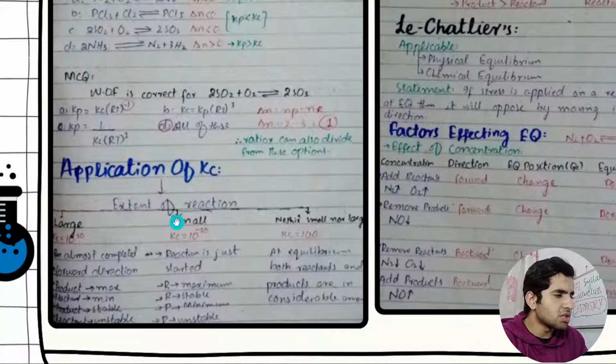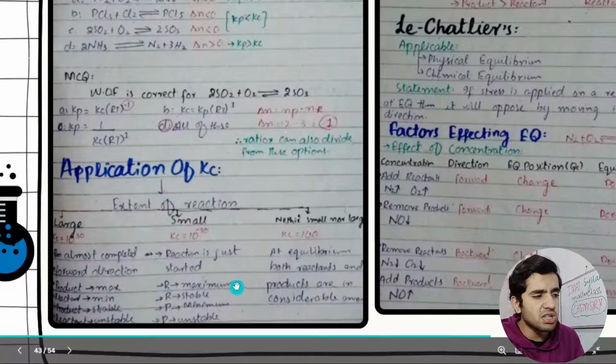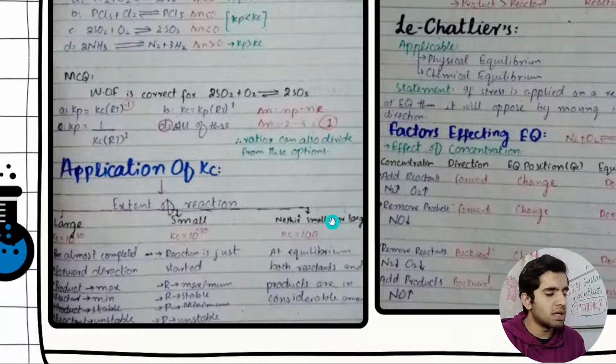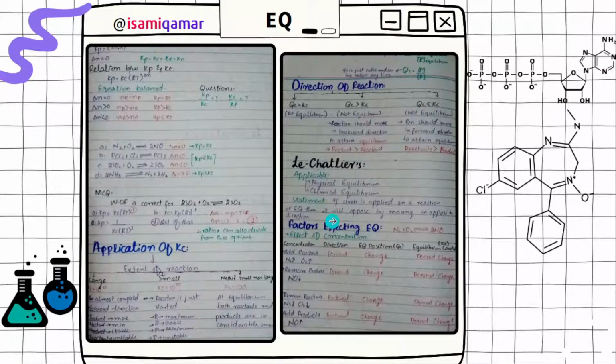Then we have applications of Kc, extent of reaction. If Kc is very large, it means the reaction is almost completed. If it is very small, like 10 to the power -30, the reaction has just started, and if it is neither small nor large, like 100, then it means the reaction is at equilibrium.